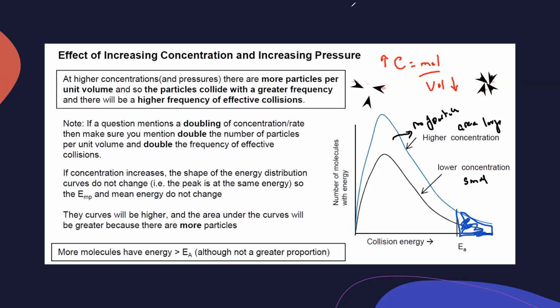But for lower concentration, few particles have energy more than activation. So this will form a smaller amount of product, or the amount of product molecules formed in a unit time will be smaller as compared to higher concentration. Is it clear? How the shape of the graph varies with the concentration?